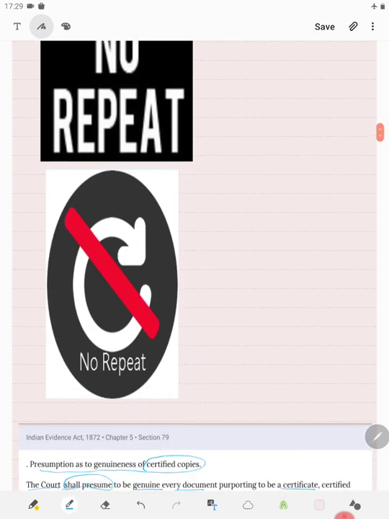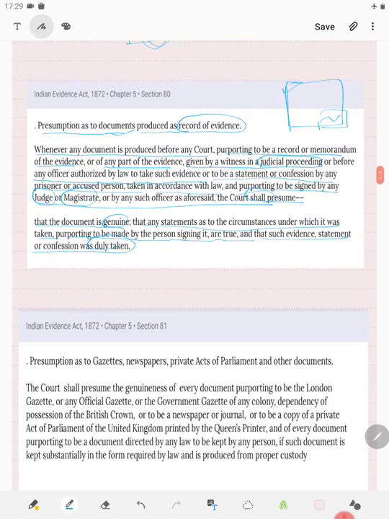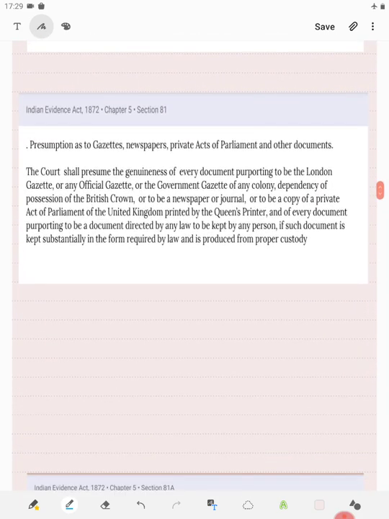However, we will read it. It has got one important point which I want to highlight, and that is regarding newspaper. So, first, let us see what it says. Presumption as to gazettes, newspapers, private acts of the parliament, and other documents. The court shall presume the genuineness of every document.